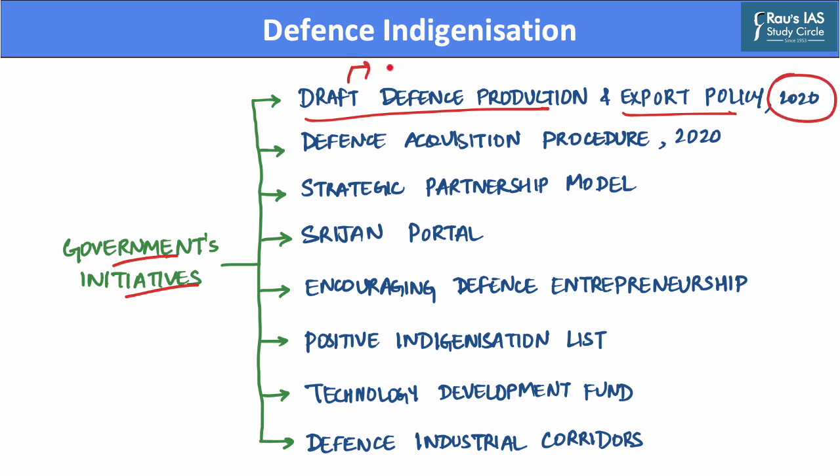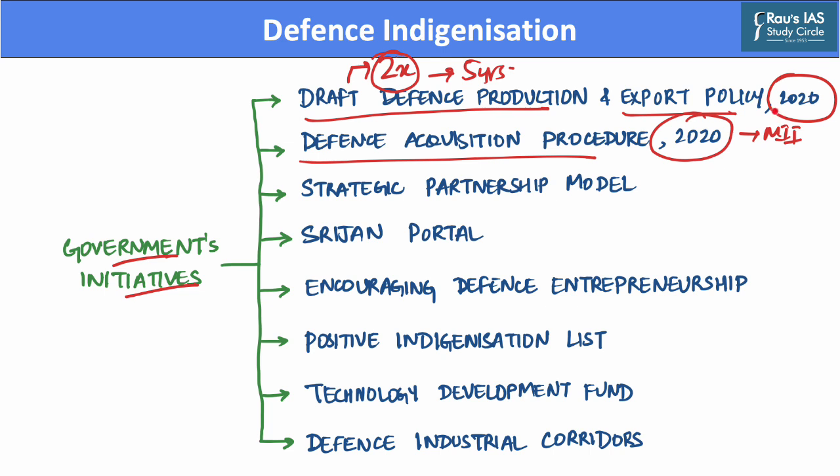This policy aims to increase India's defense production by 2 times in a period of 5 years. Further, India also brought forward a defense acquisition procedure in the year 2020. And this procedure aims to empower the Indian domestic industry through Make in India projects, which has an ultimate aim of turning India into a global manufacturing hub.